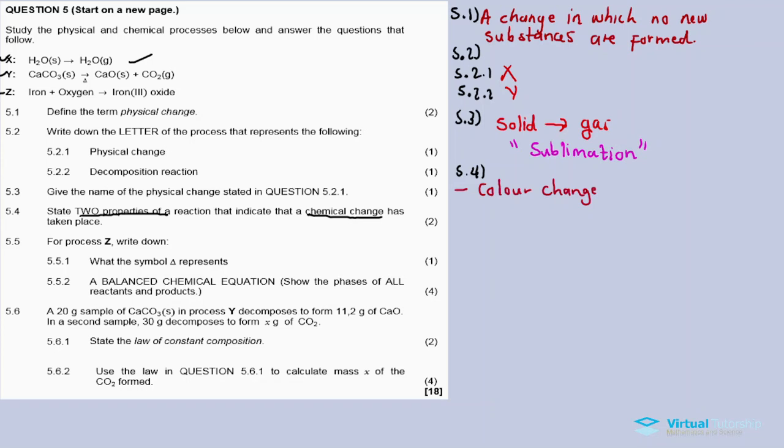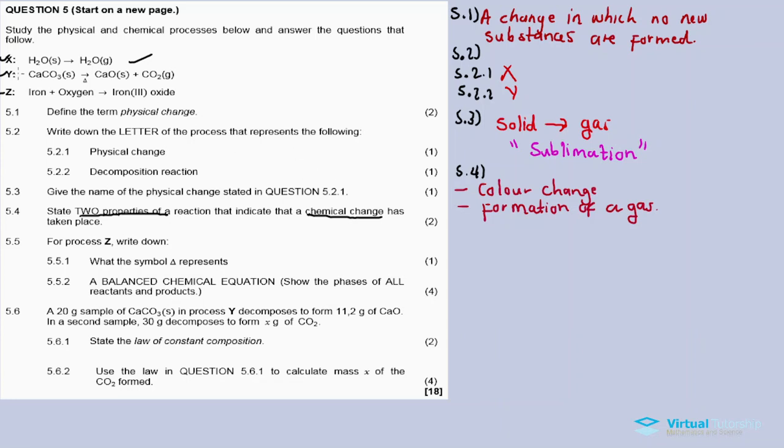Sometimes two substances react and form a precipitate. That's an example of a chemical change. Sometimes a gas is formed. When a gas forms, just know that a chemical change has occurred.